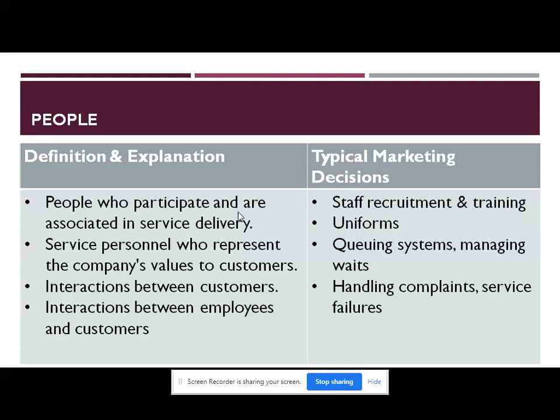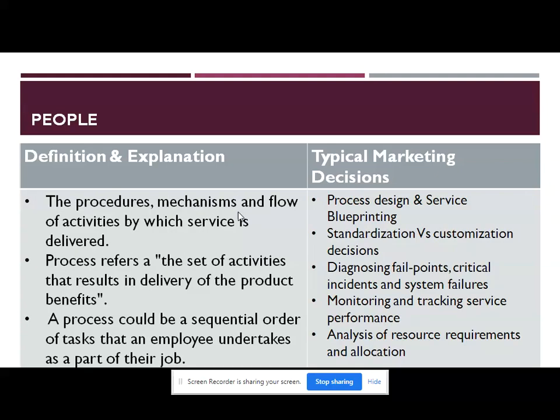Now we will move towards the last part. Now we will see what you understand by process. Here the people is written but the name is process. We will start with process.